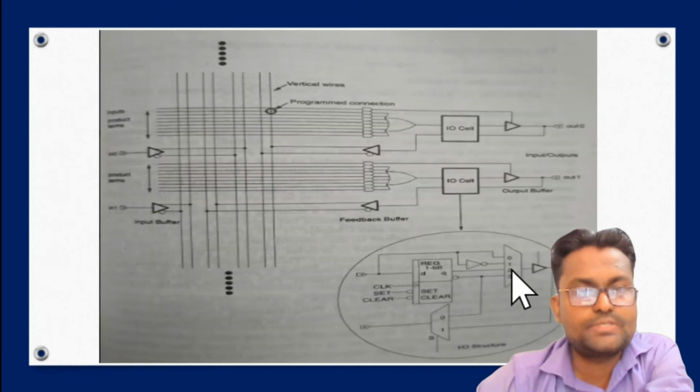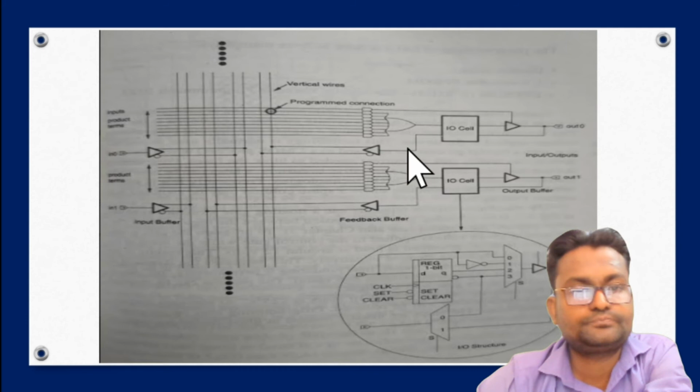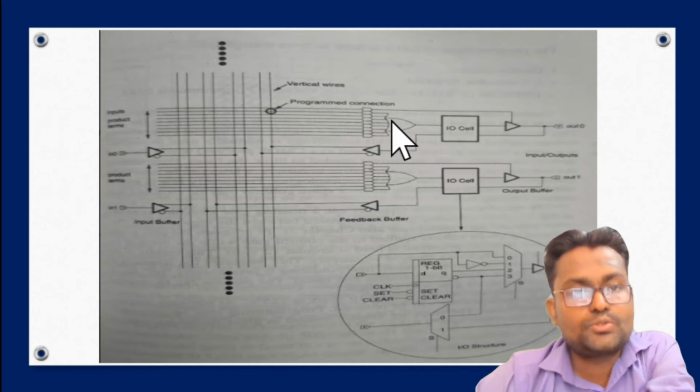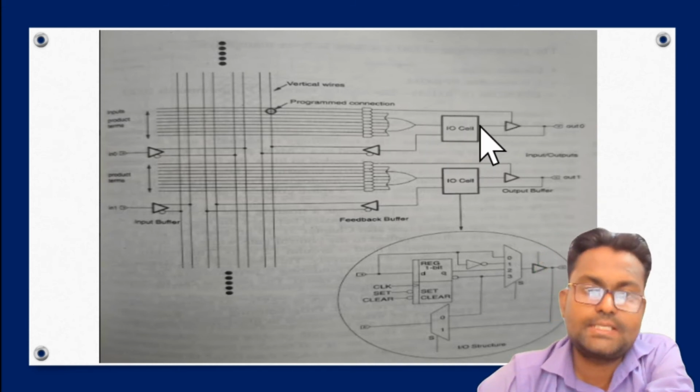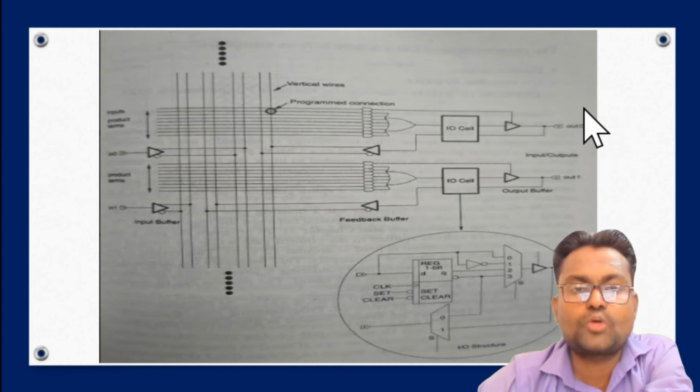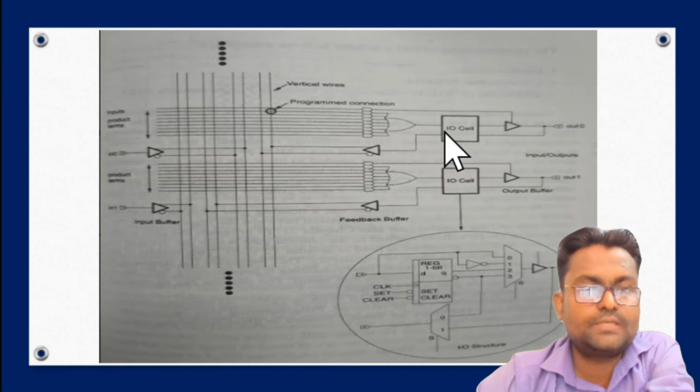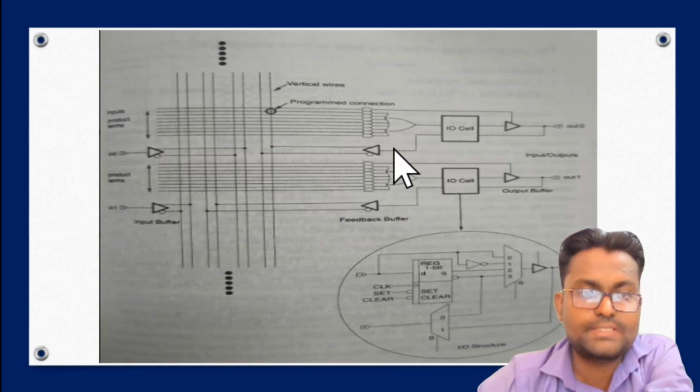I am using the structure and explaining it to you. So the output of the OR gate is provided to the input output cell, and the output of the input output cell is the output that we stored here. But we also see one connection here. This one is the buffer.